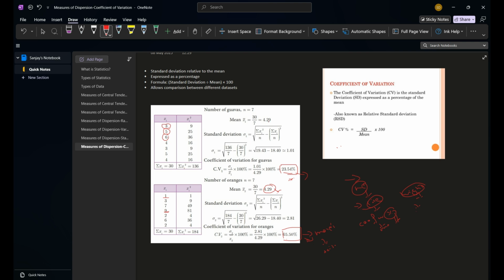But when we see this first data set, guavas with 4.29, we don't have so many extremes, only 6 at the positive extreme, and in the negative we have 3, which is only 1 or 2 units from the mean. So that's why the variation with respect to the mean is very low, and here we have very large variation.